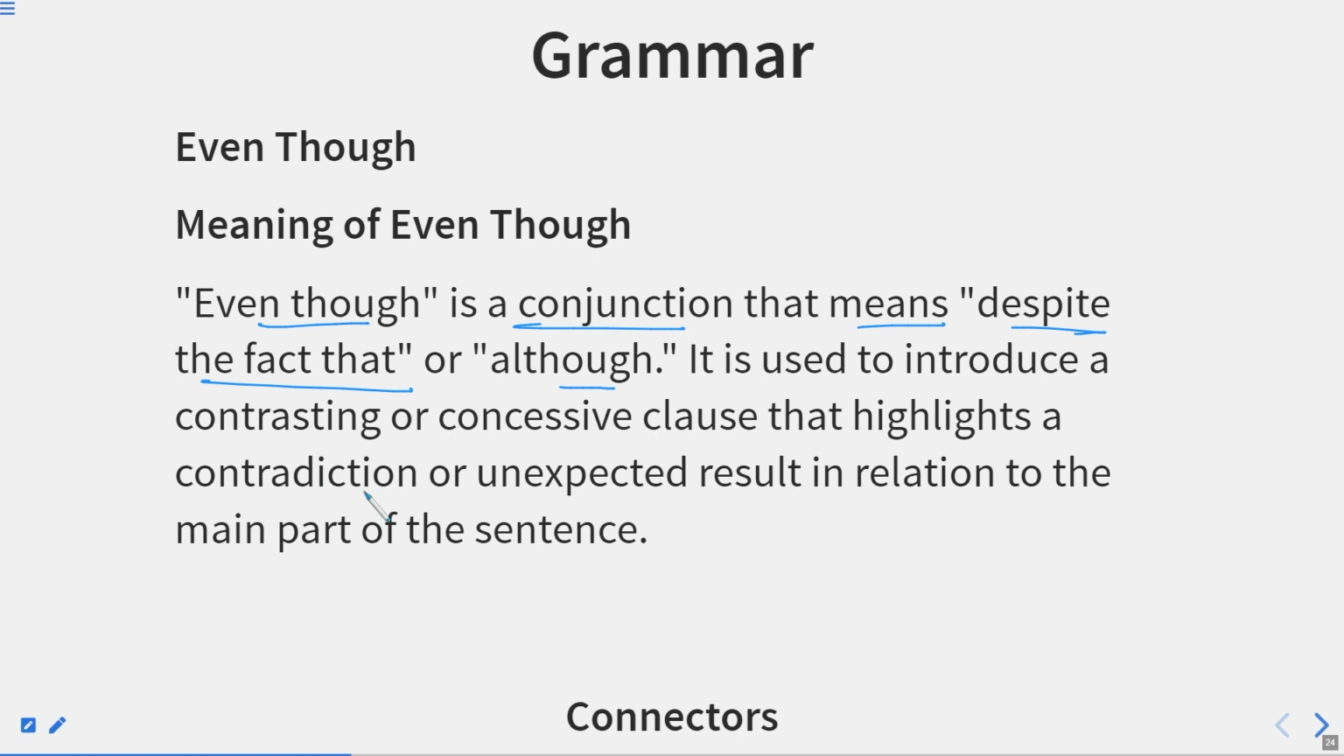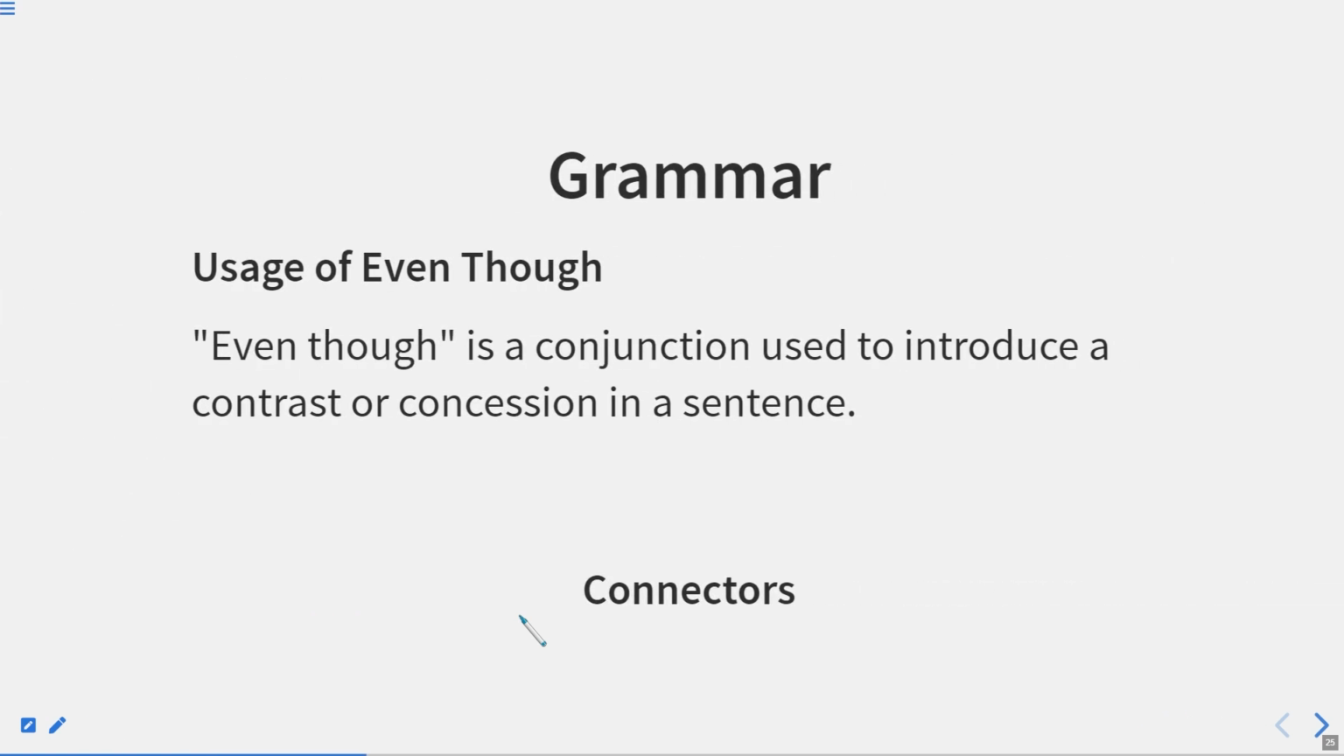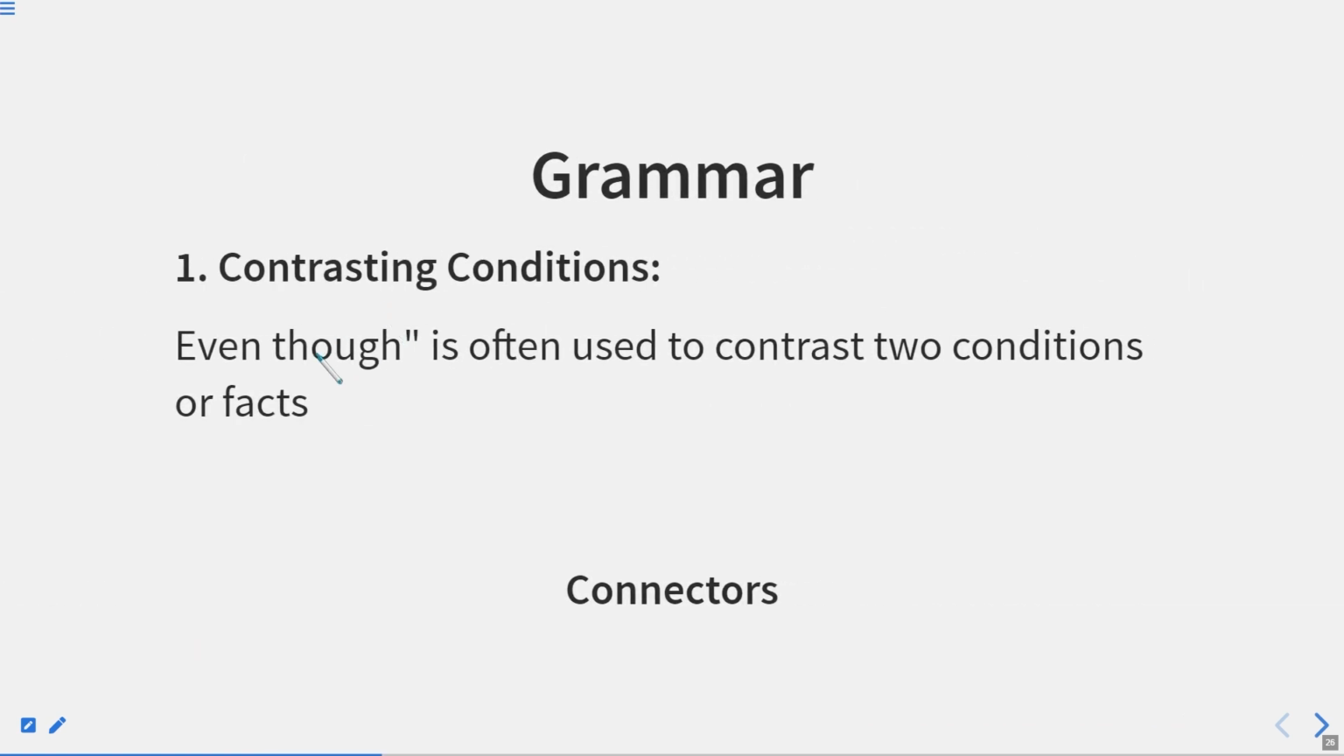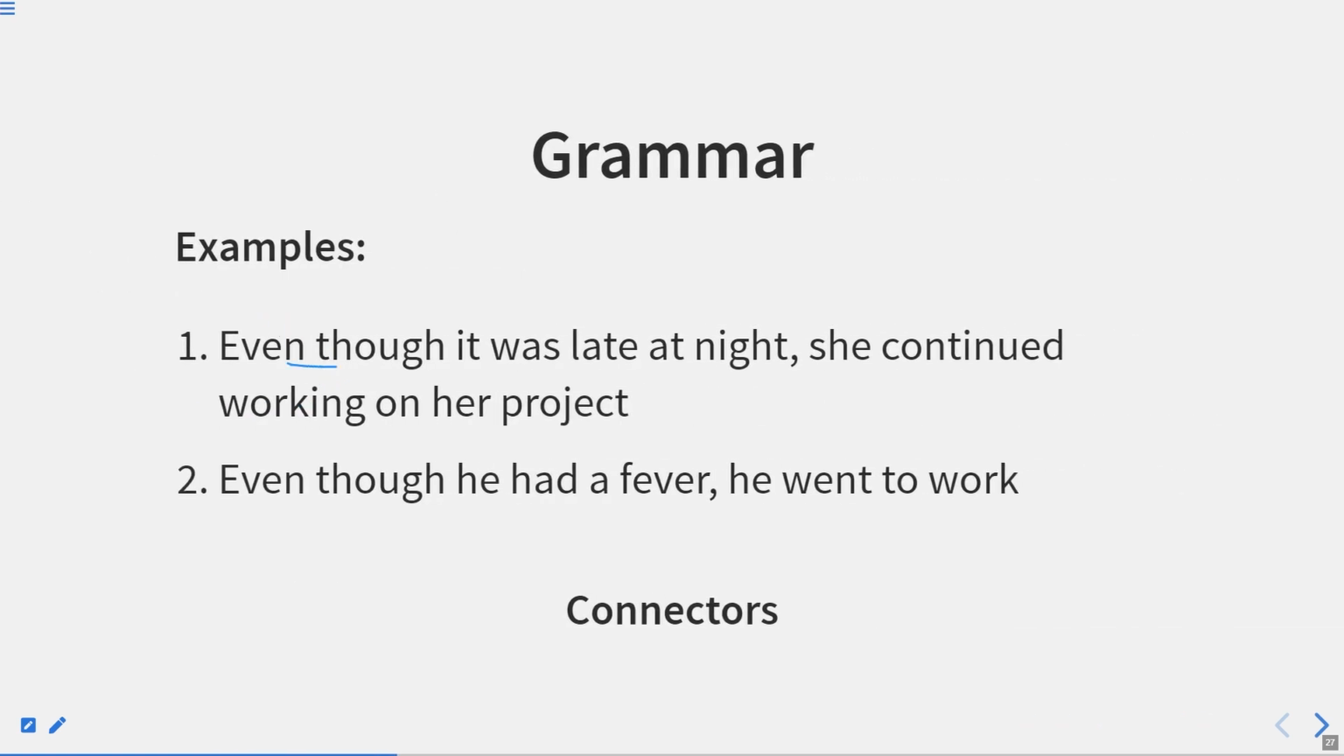It is used to introduce a contrasting or concessive clause that highlights a contradiction or unexpected result in relation to the main part of the sentence. So the usage of this is similar to that of although. Even though is a conjunction used to introduce a contrast or concession in the sentence. Even though is often used to contrast two conditions or facts. Even though it was late night, she continued working on her project.